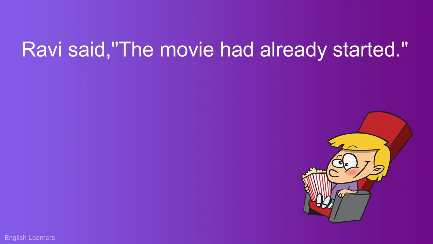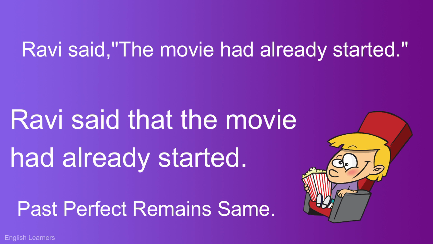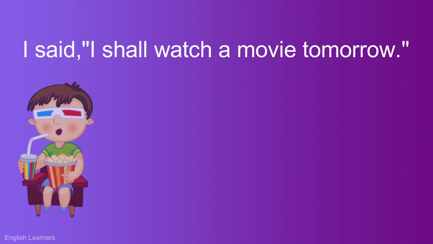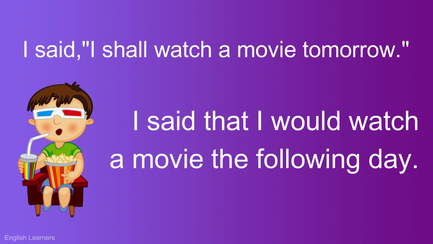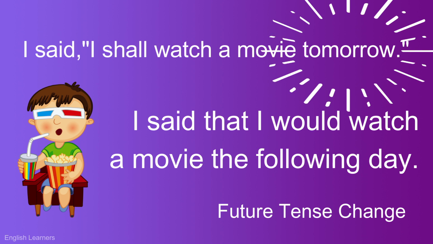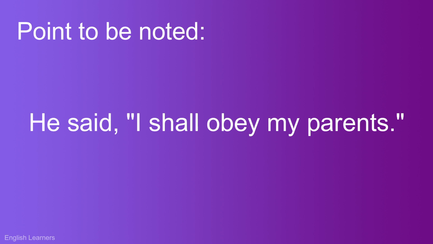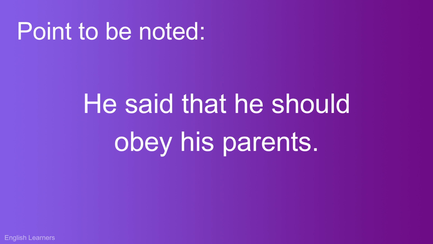Ravi said, "The movie had already started." Answer. Ravi said that the movie had already started. Here the tense is past perfect, so it remains the same. I said, "I shall watch a movie tomorrow." Answer. I said that I would watch a movie the following day. Here the tense is future, so shall changes into would and tomorrow changes into the following day. Point to be noted, shall changes to should only if it is obligatory. For example, he said, "I shall obey my parents." Answer. He said that he should obey his parents.